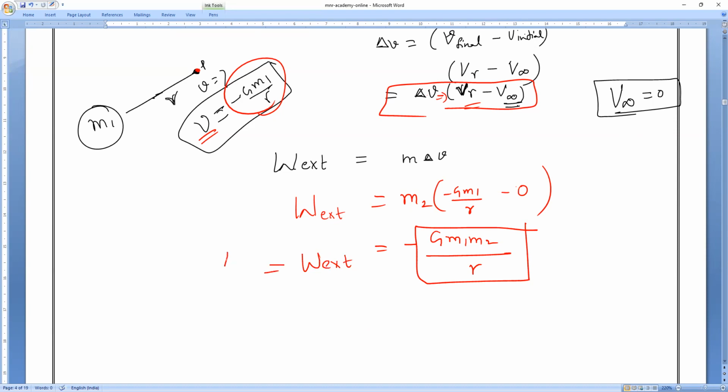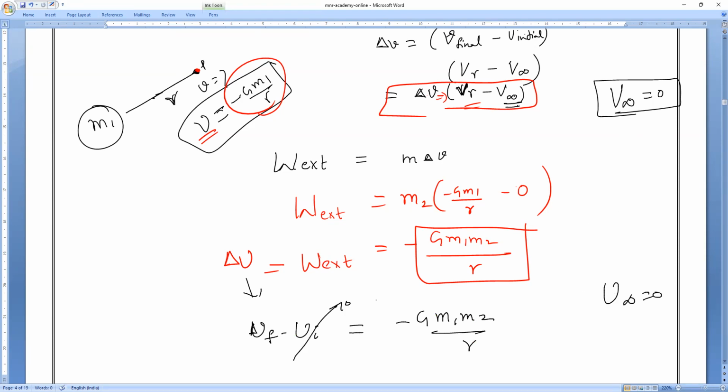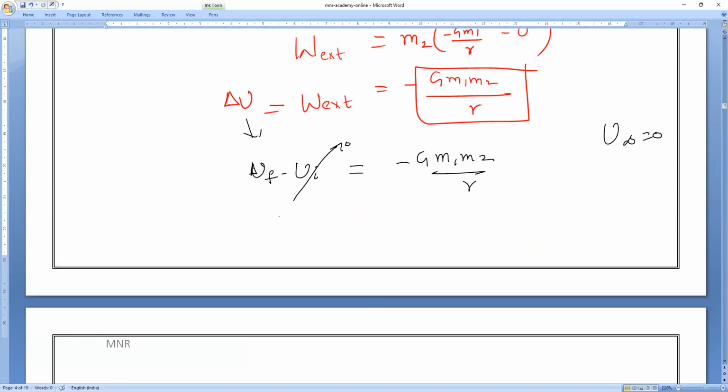That work done by the external force is equal to the change in potential energy. What does change in potential energy mean? Final potential energy minus initial potential energy, which is equal to minus G into M1 into M2 divided by R. We all know that when R is equal to infinity, what is U infinity? U infinity is equal to 0. So the potential energy of the configuration is equal to minus G into M1 into M2 divided by R.